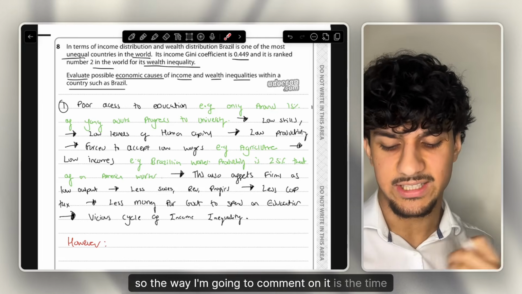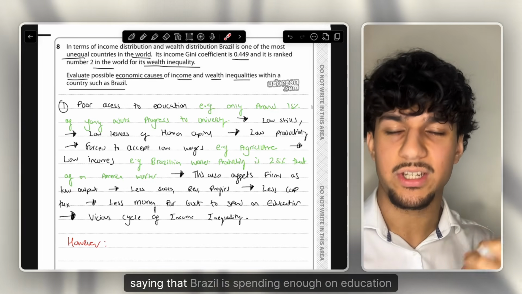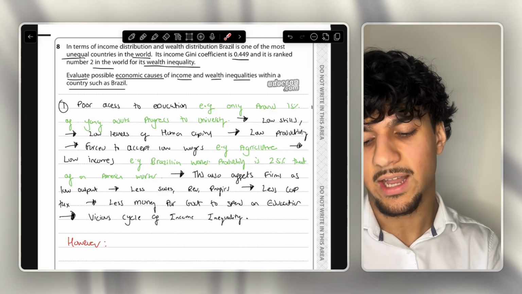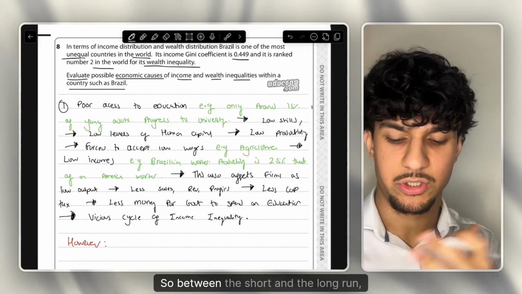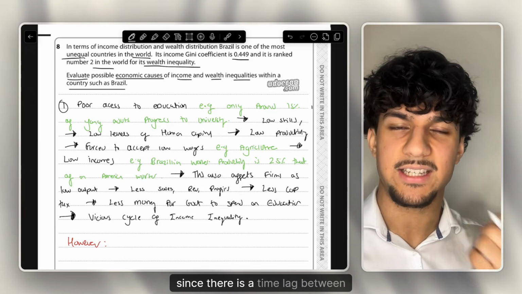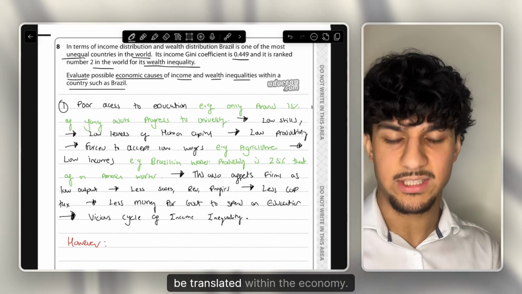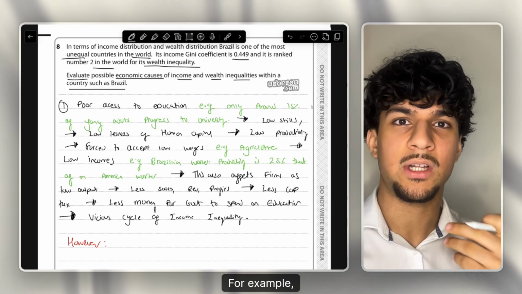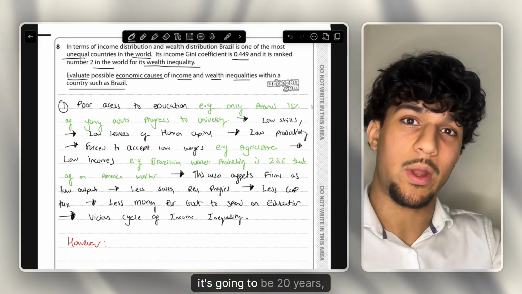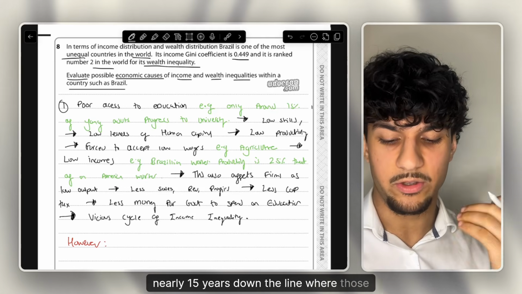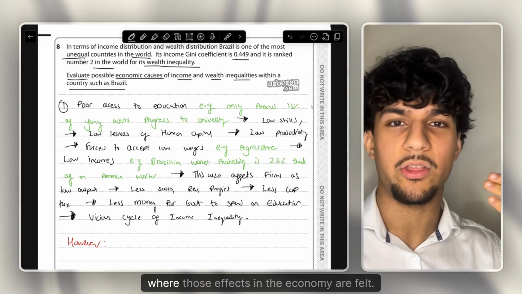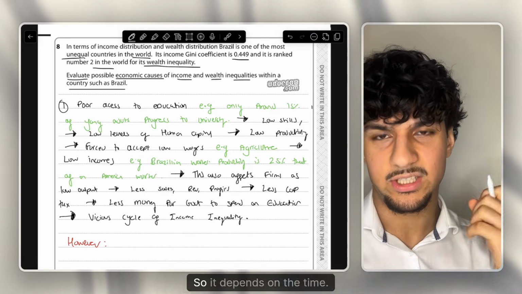So the way I'm going to comment on it is the time lag, essentially saying that Brazil is spending enough on education. Now, it just depends on the time frame, between the short and the long run, since there is a time lag between spending on education and, of course, the results being translated within the economy. For example, if you start spending on nurseries, it's going to be 20 years, nearly 15 years down the line, where those individuals graduate from university, where those effects in the economy are felt. So it depends on the time lag.